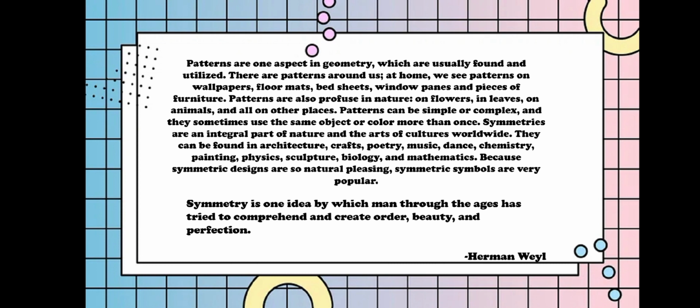At home, we see patterns on wallpaper, floor mats, bed sheets, window panes, and pieces of furniture. Patterns are also profuse in nature, on flowers, in leaves, on animals, and all other places. Patterns can be simple or complex, and they sometimes use the same object or color more than once.